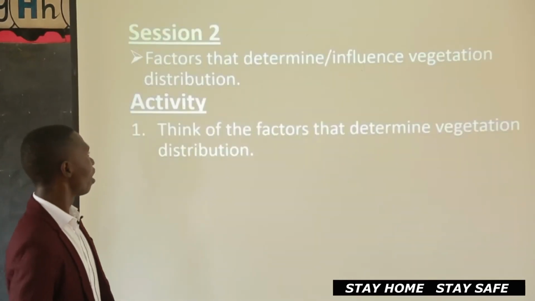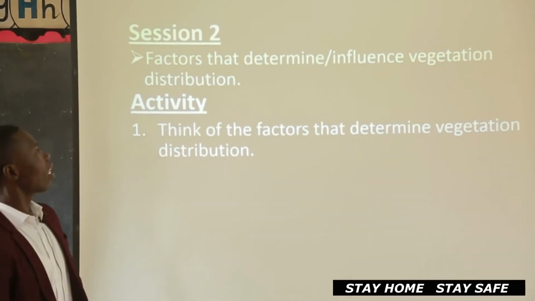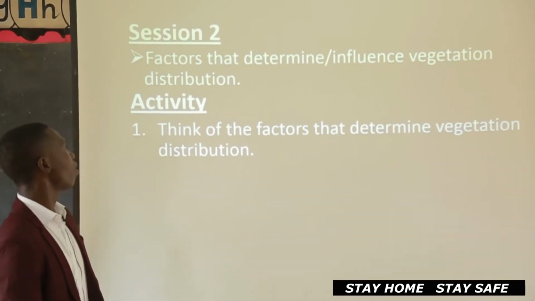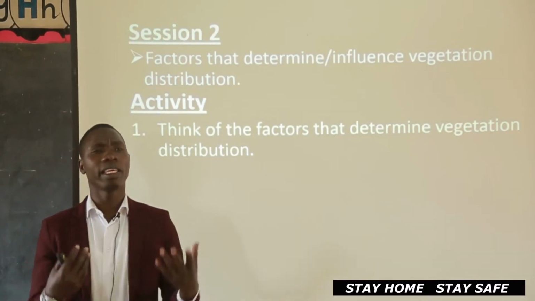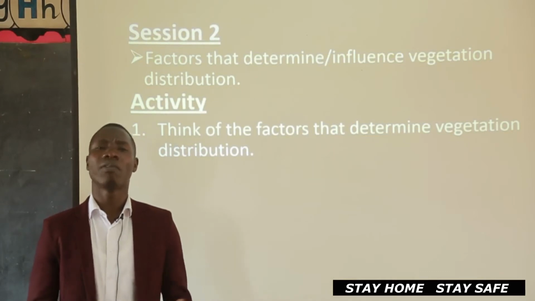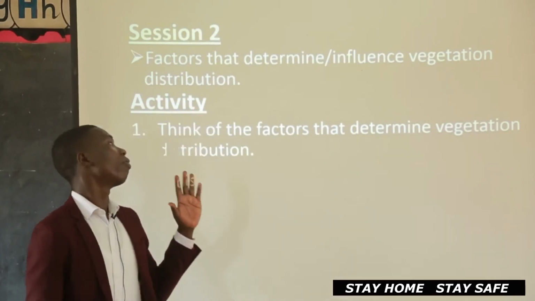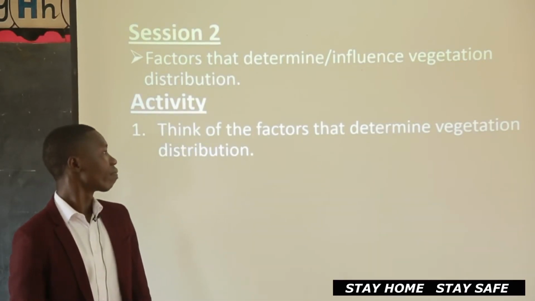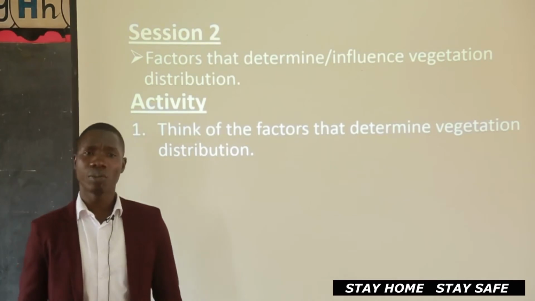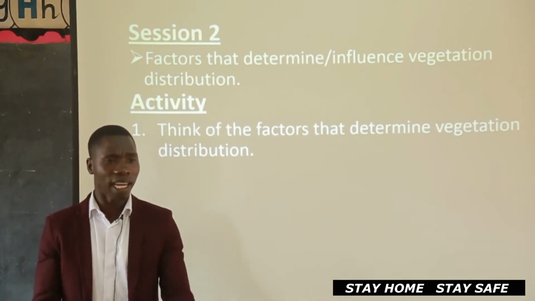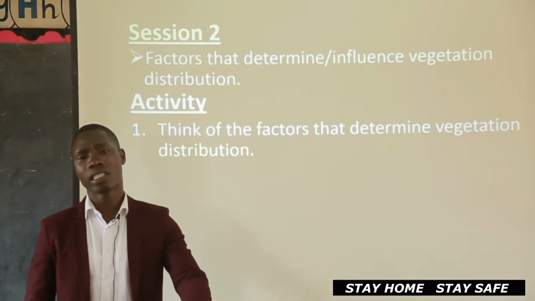Now we have to continue and see section 2. What do we have in section 2? Factors that determine or influence vegetation distribution. Now, which things make places have different kinds of vegetation? Actually, they are the ones we call factors that determine. Are you able to think of some of the factors that determine vegetation distribution? Which factors bring about places having different kinds of vegetation?